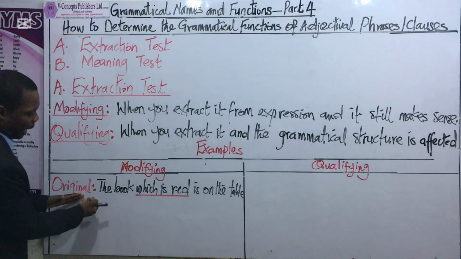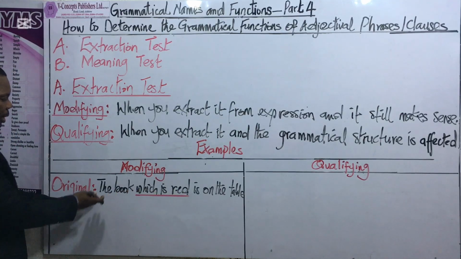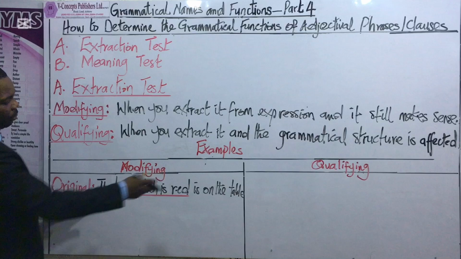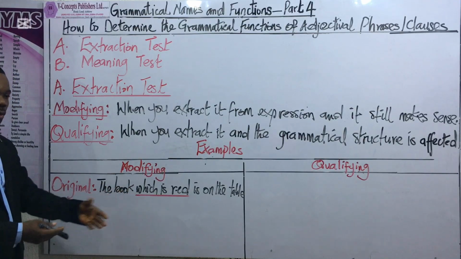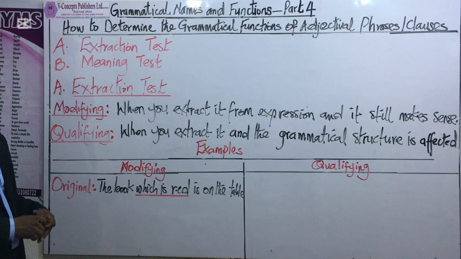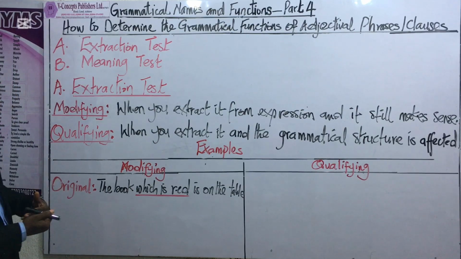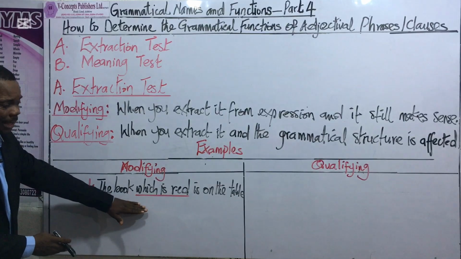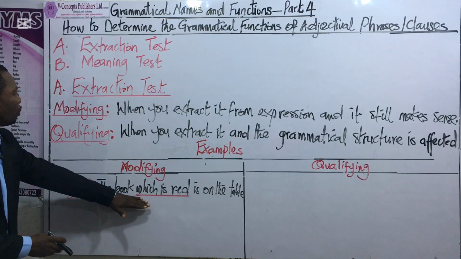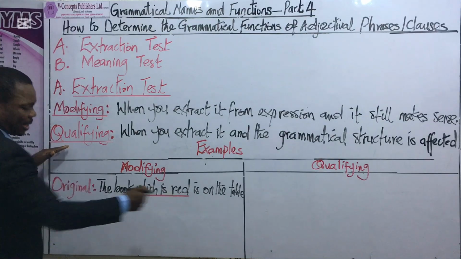The first one, that's the original sentence. And it reads thus: the book which is read is on the table. Which is read is an adjectival clause. Of course, it starts with which and it contains a final verb. Now, what we are trying to do is to test whether this part of the sentence, in other words, this clause, whether it is modifying or whether it is qualifying in this sentence.